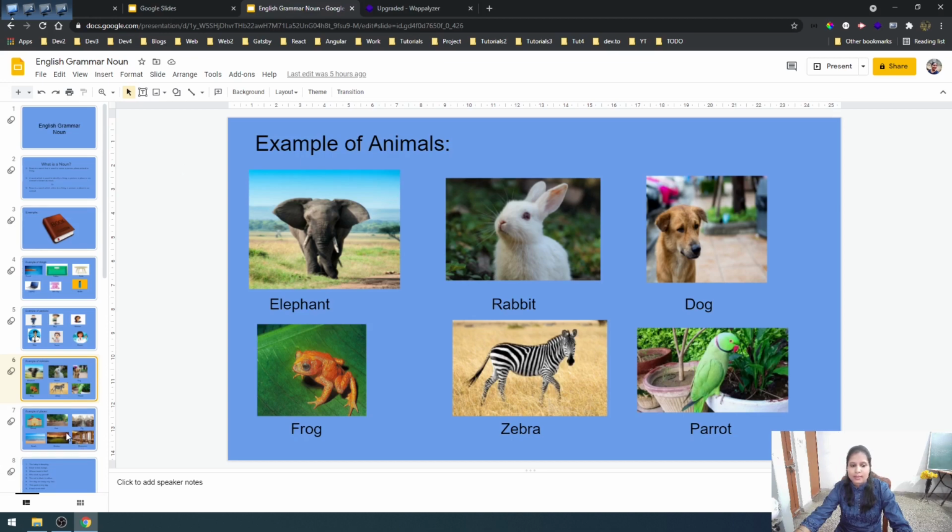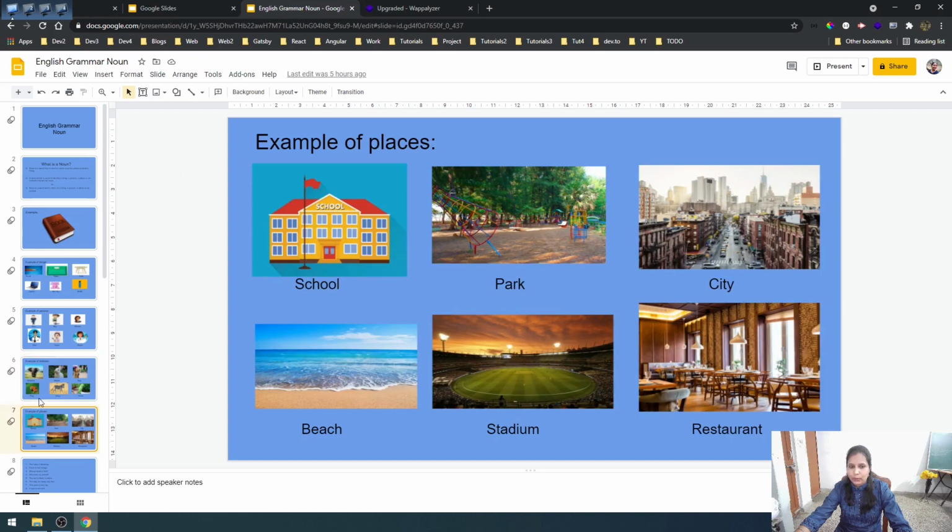Okay, so let us see some examples of places also, like school, park, city, beach, stadium, restaurant. Okay, so if you say that yesterday I went to a park to play, people will understand where you went, isn't it? Now if you say yesterday I went to a restaurant to play, people will get confused.